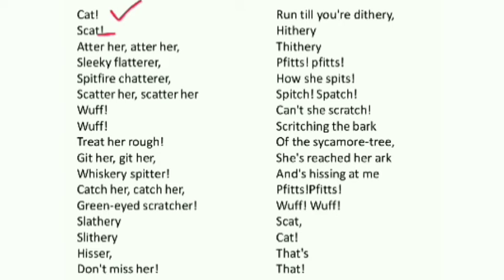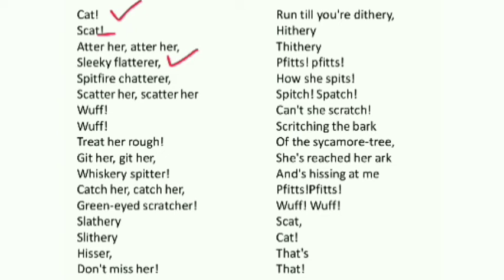Go get at her. Now, sleeky flatterer. Now here, this sleeky flatterer is addressed to the cat. It's a characteristic of the cat. Sleeky, I have told you, the body of the cat is smooth and shiny.